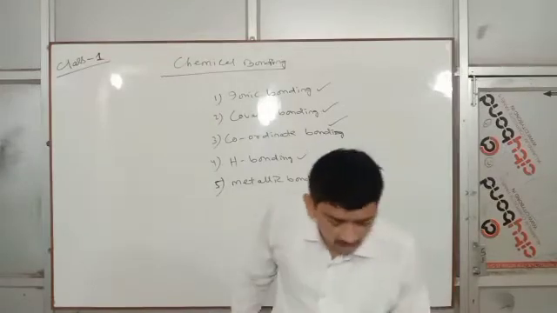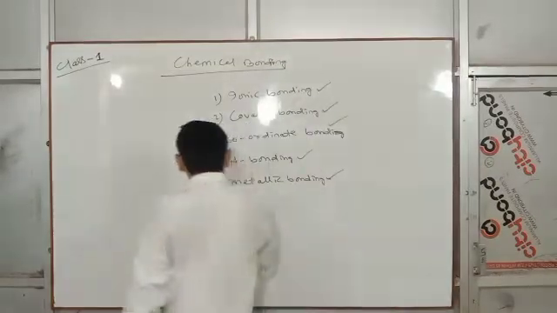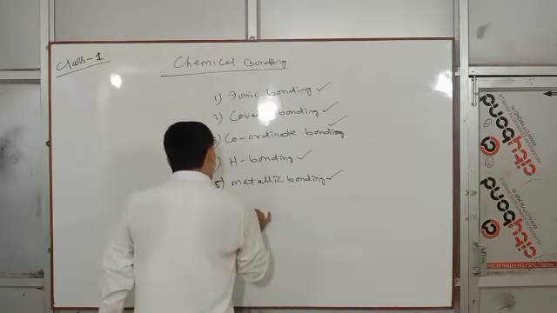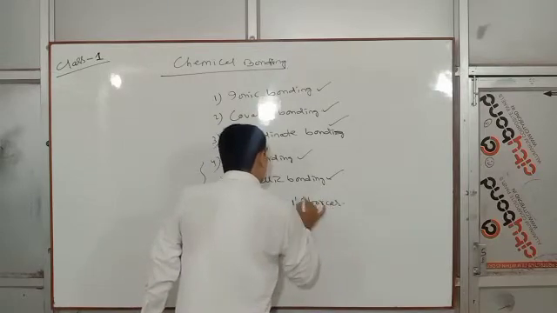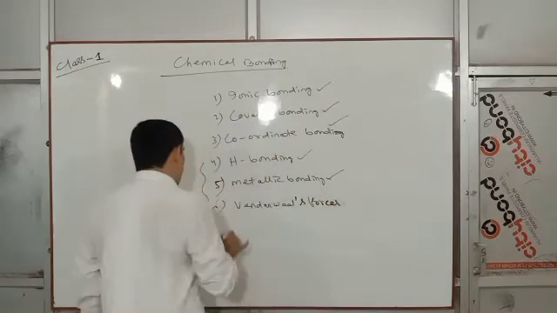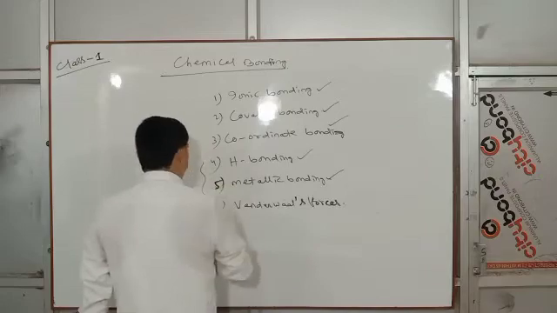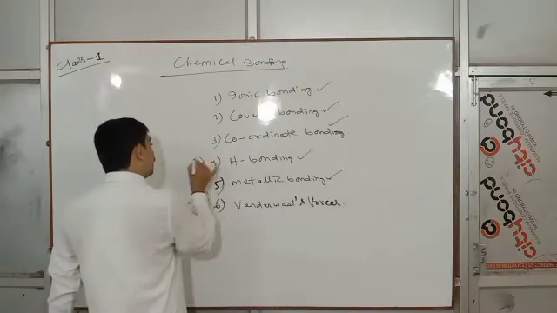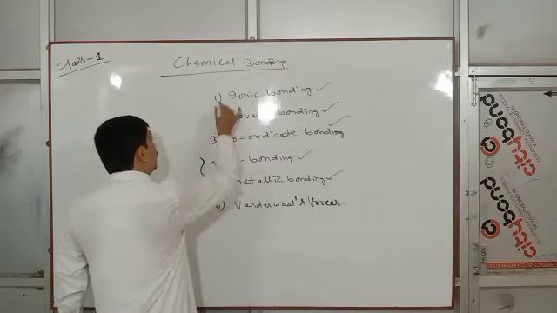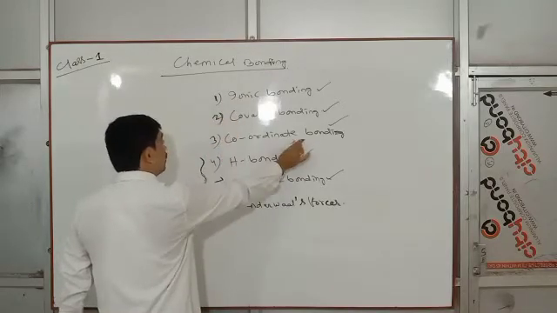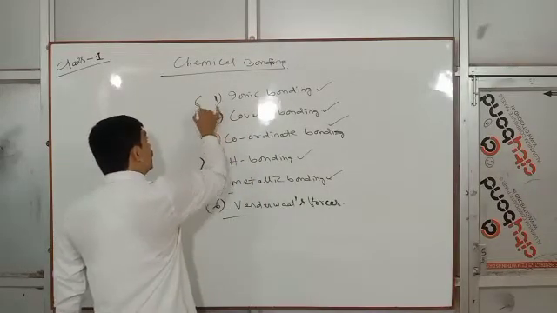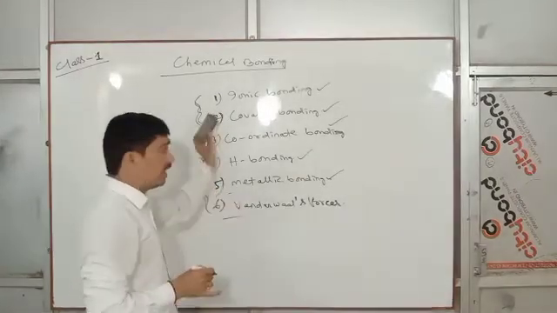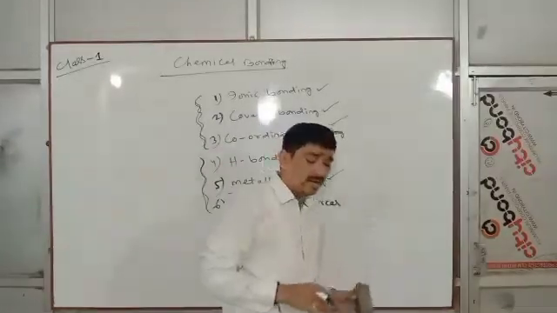Clear? And then van der Waals forces. We will discuss that at another time. Ionic bond, covalent bond, coordinate bond, hydrogen bond, metallic bond, valence bond. We have already discussed these. I am giving you a rough idea about the ionic bond, covalent bond, and coordinate bond.